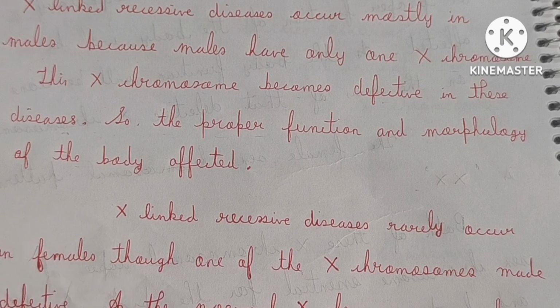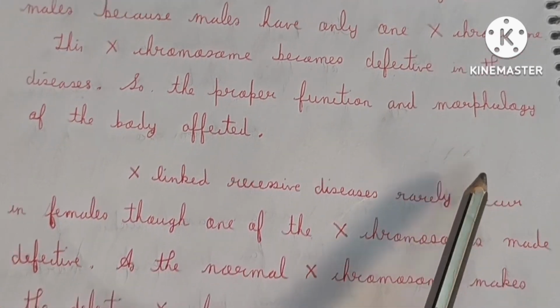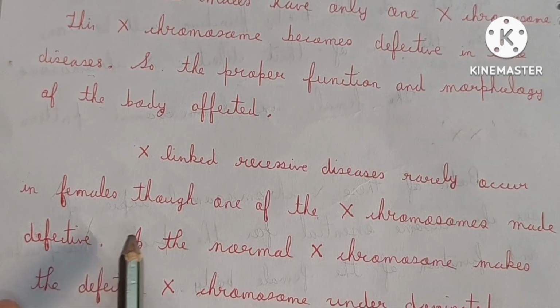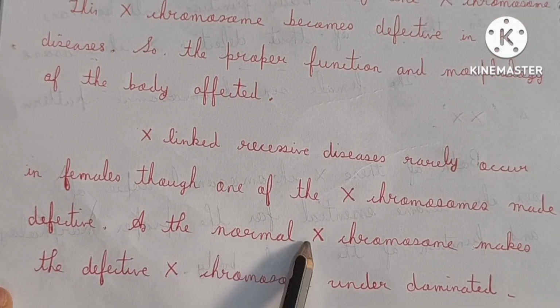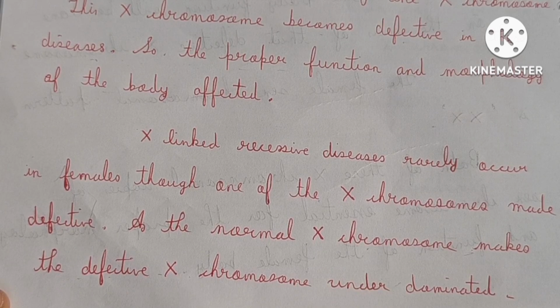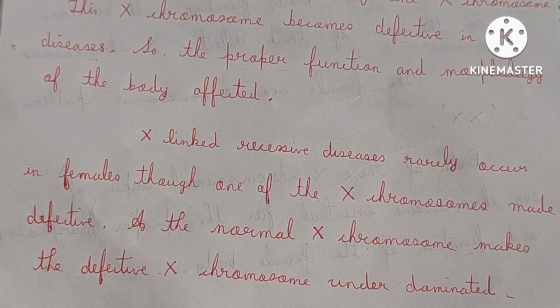But X-linked recessive diseases rarely occur in females, though one of the X chromosomes is made defective, as the normal X chromosome makes the defective X chromosome underdominated. So this is the main concept.